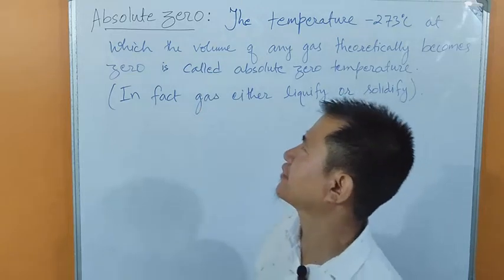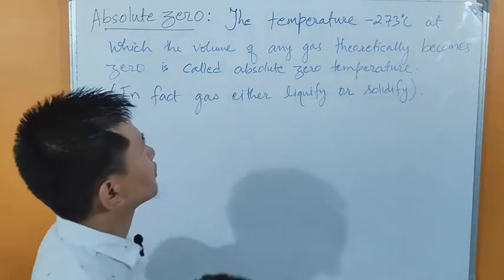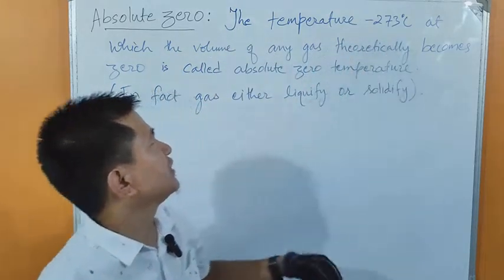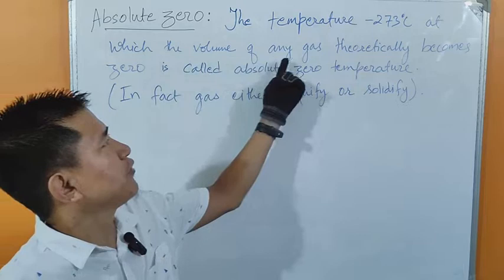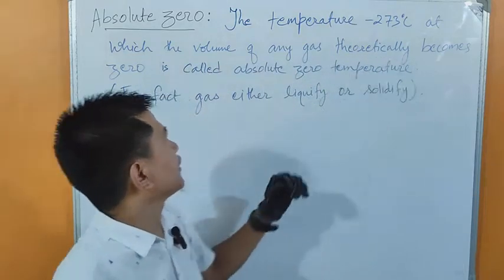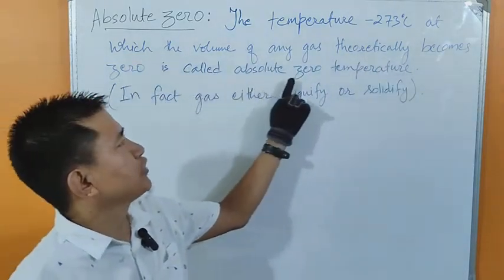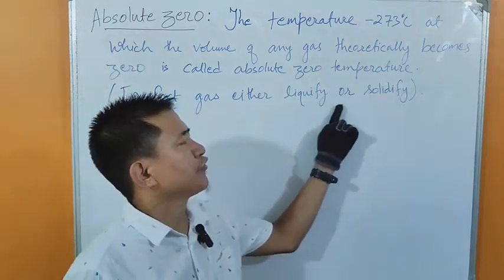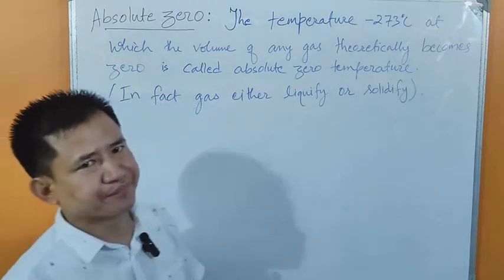First, let me read this statement and then we will proceed further. The temperature minus 273 degrees Celsius at which the volume of any gas theoretically becomes zero is called absolute zero temperature. In fact, gas either liquefies or solidifies.